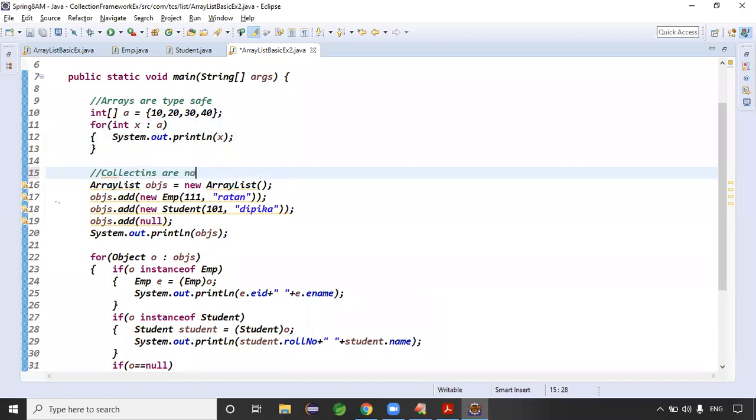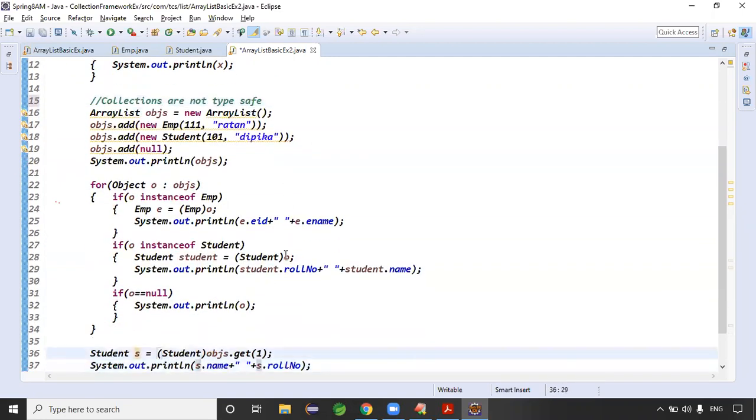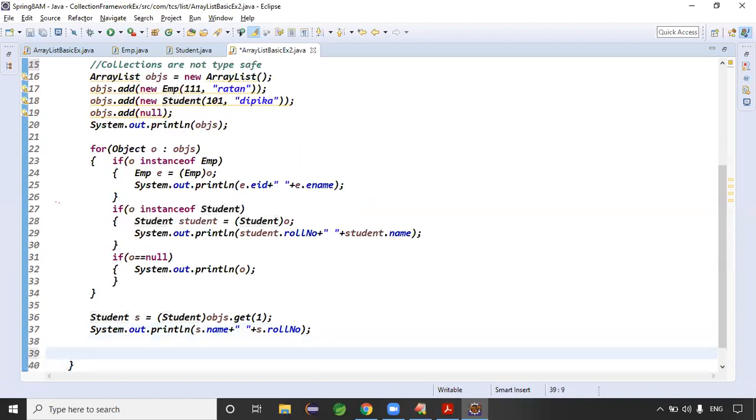Collections are not type safe. If collections are not type safe, then we have typecasting and type conversion issues. In that case, we need to provide type safety to the collections.